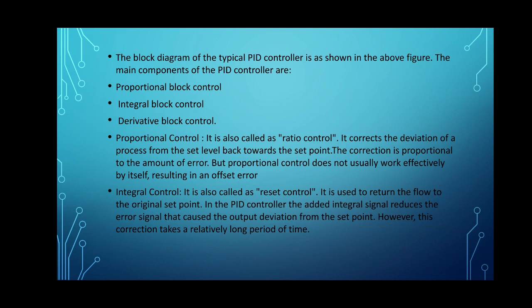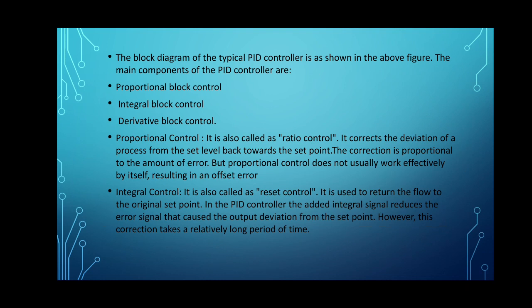The next control is the integral control. It is also called reset control. It is used to return the flow to the original set point if there is a change.